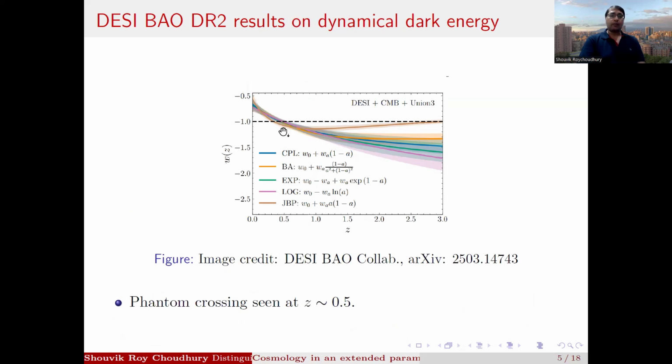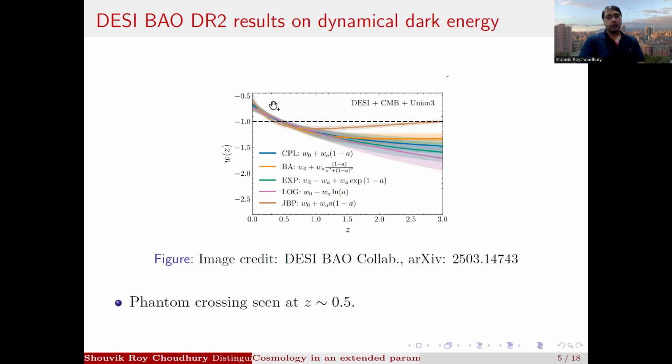And this is supported by different kinds of parameterizations used, not just the CPL parameterization, which is quite popular, but also the other parameterizations. And what is interesting is that all of them show a phantom crossing close to a redshift of 0.5. And before that, before a redshift of 0.5, the dark energy was phantom in nature. And this is very difficult to explain theoretically.